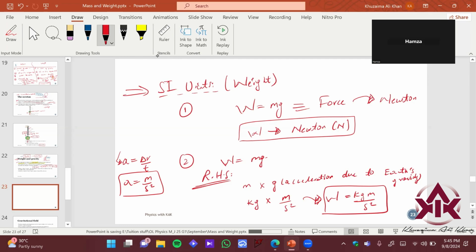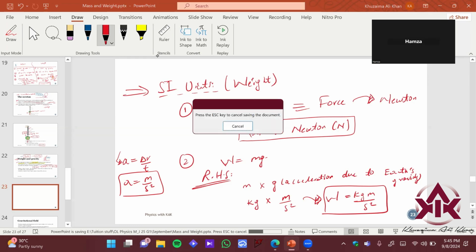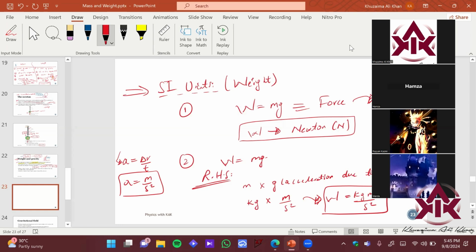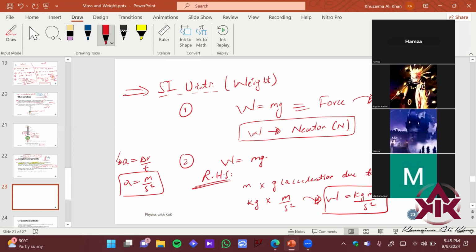Okay, so usually it will be Newton, but if they somehow ask whether there is any other representation of the SI unit of weight, other than Newton, you can use this formula. I hope it makes sense. Raise your hand, give me a thumbs up. Good.